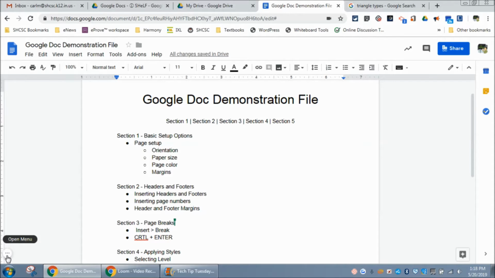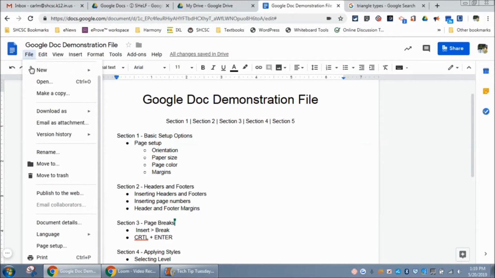So what you see here is a document that I've already created, and we're going to look at the web version first. So today we're going to talk about the basic page setup features that we have access to. To get to the basic page setup, you want to come up to the File menu on your laptop and come down to where it says Page Setup.